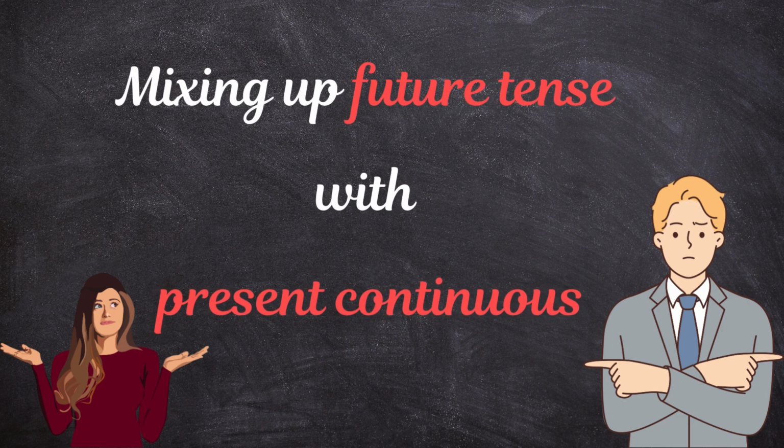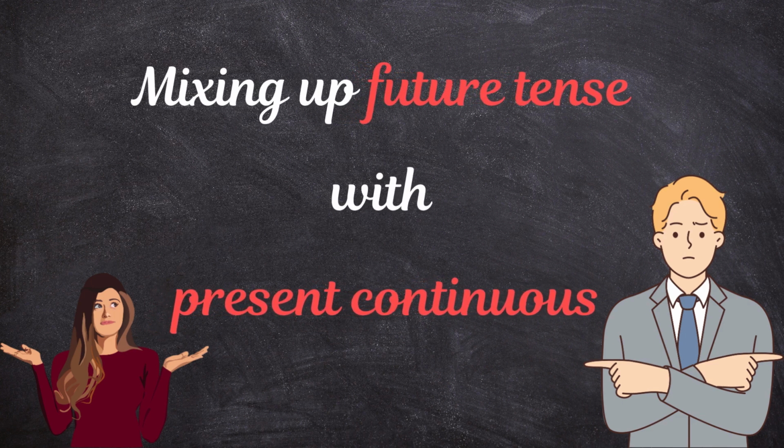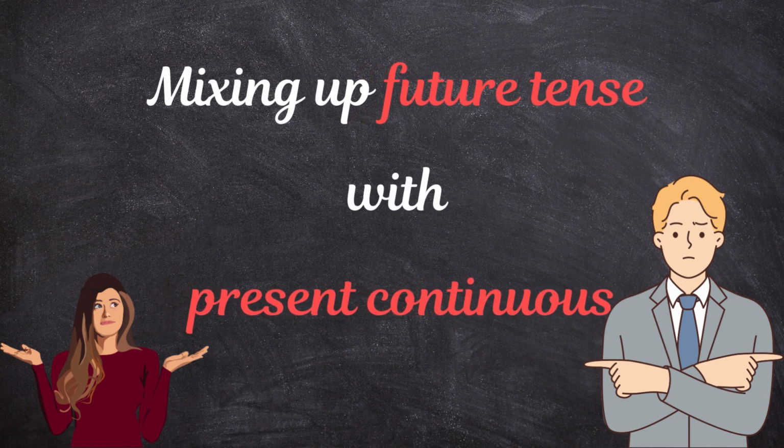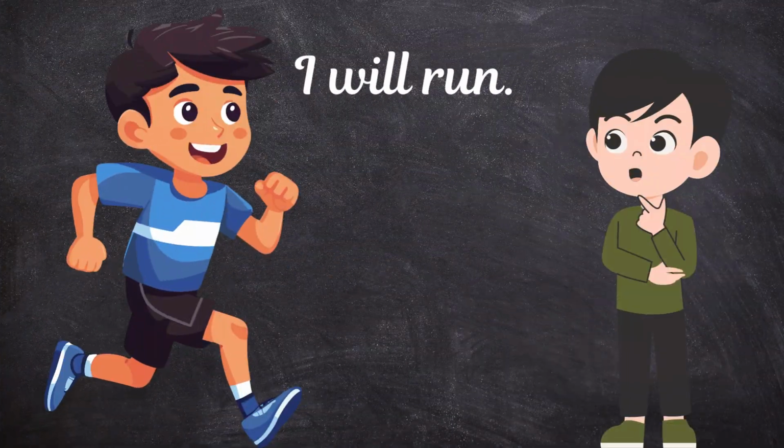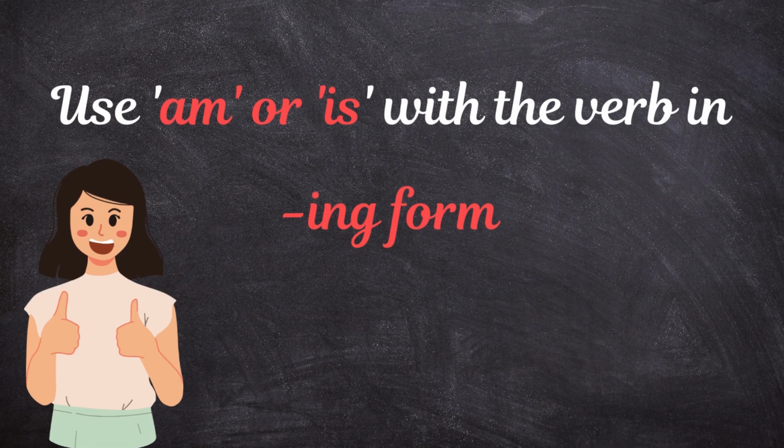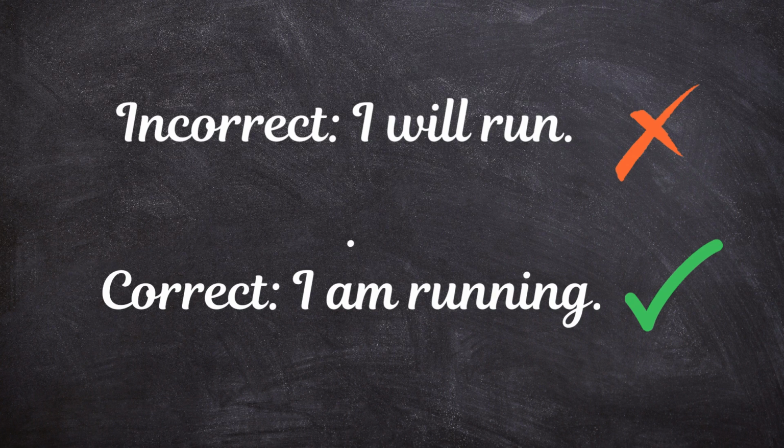Let's kick things off with a really common mistake, mixing up future tense with present continuous. You might hear someone say, "I will run," but they're talking about something they're doing right now. If you're doing something right this second, use am or is with the verb ing form, like "I am running." Present continuous tense is for actions happening now.